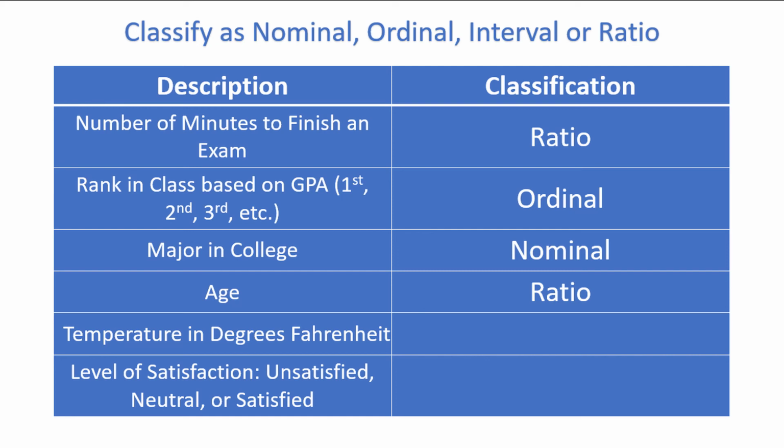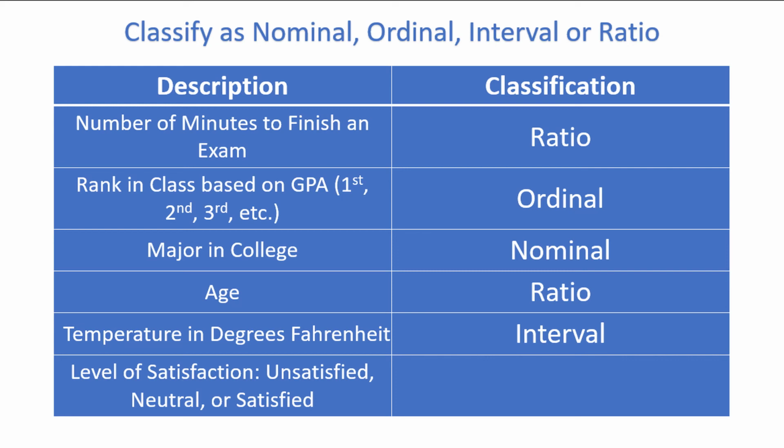Temperature in degrees Fahrenheit is interval. Temperatures can be ordered and the differences make sense, but 0 degrees Fahrenheit is not the absence of temperature. We can go into negative degrees. Temperature is always interval unless it's measured in Kelvin. Kelvin? Wait, what? For those of you not up on your temperature scales, Kelvin is a measure of temperature which actually does have an absolute 0. 0 Kelvin is the lowest temperature possible, which I've heard is pretty cold. The existence of an absolute zero makes temperature measured on the Kelvin scale ratio data.